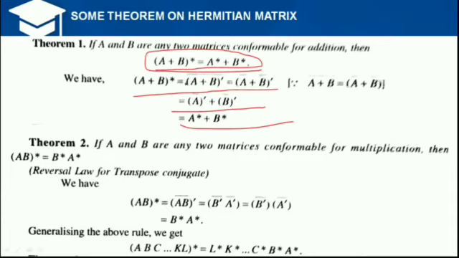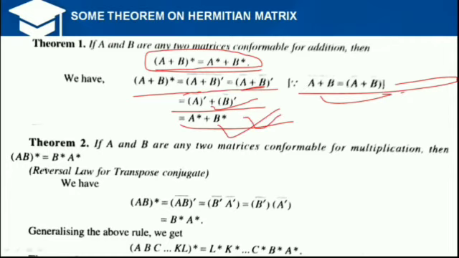A plus B asterisk is equal to A plus B bar transpose. That means the conjugate transpose: we take separately the conjugate of matrix A plus the conjugate of matrix B, and then find the transpose. After taking the values separately, by this property, this becomes equal to A asterisk plus B asterisk.